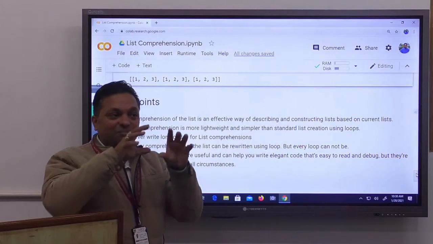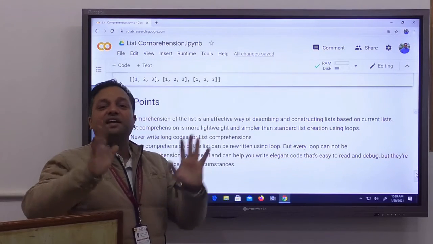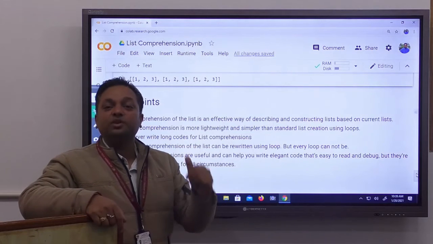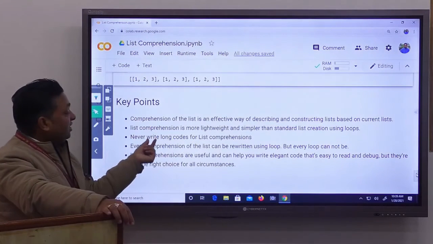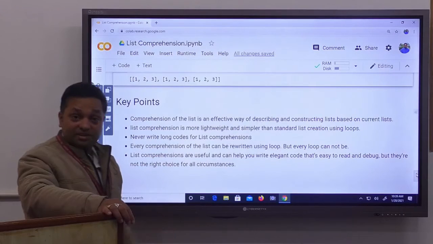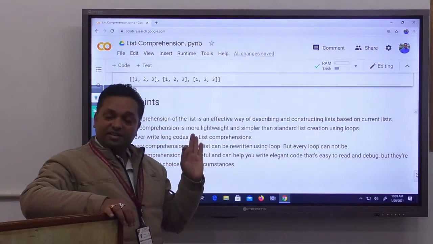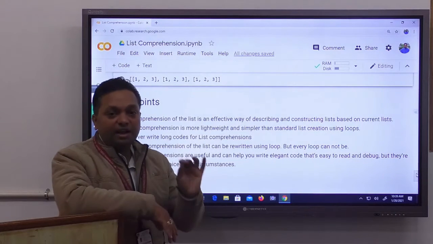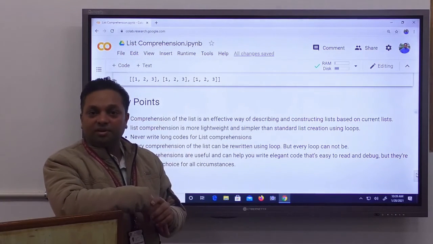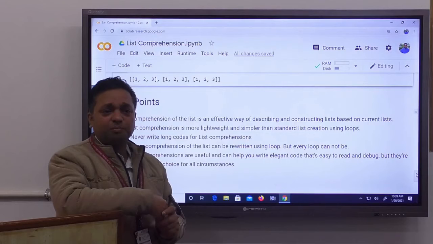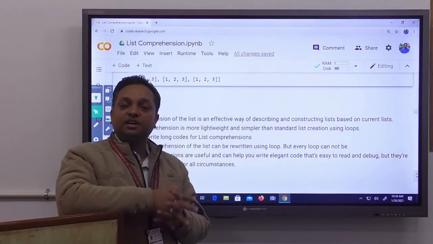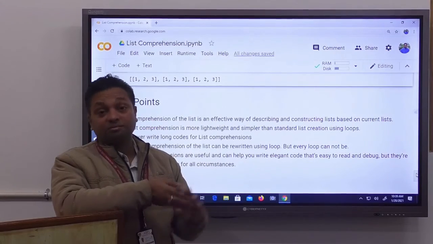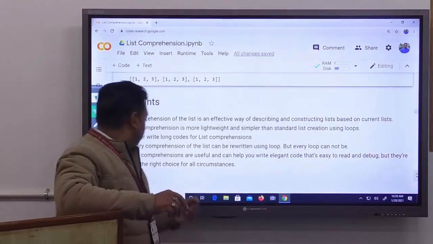So when we see the list comprehension code, it is very neat and clean. It is just like a mathematical statement. It is very easy to understand also. Never write longer code for list comprehension. This is not mandatory, but it is a suggestion. Try to use list comprehension in small code. For example, suppose you want to create a 3-dimensional list, a 3-dimensional matrix. That is also possible using list comprehension, but try to avoid the longer code.